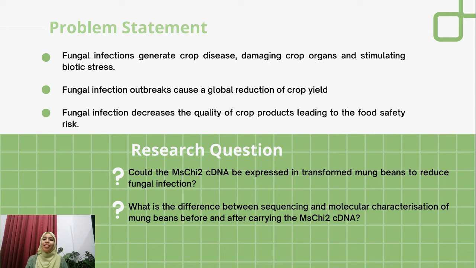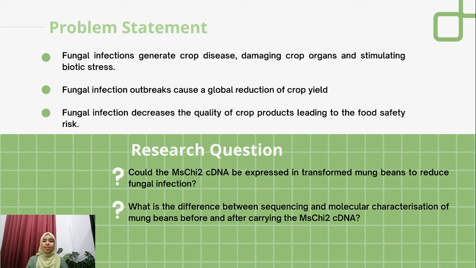It is because fungal infection generates crop disease, damaging crop organs and stimulating biotic stress. Moreover, fungal infection outbreaks cause a global reduction of crop yield, and lastly, fungal infection decreases the quality of crop product, leading to food safety risk. Therefore, transforming the chitinase 2 from M. sagu into V. radiata will produce recombinant plant with fungal resistance.